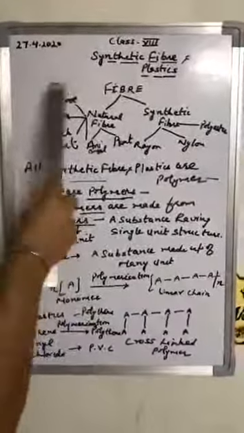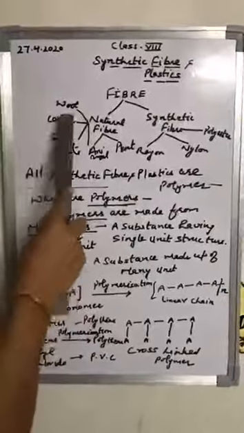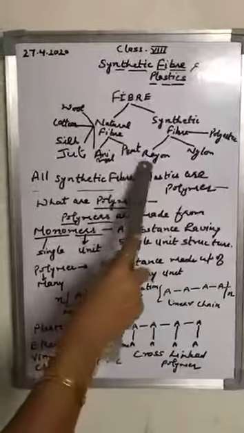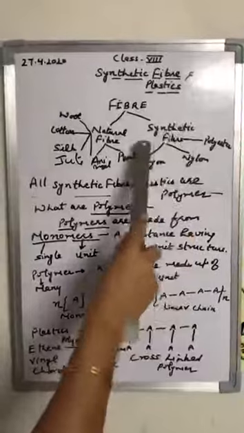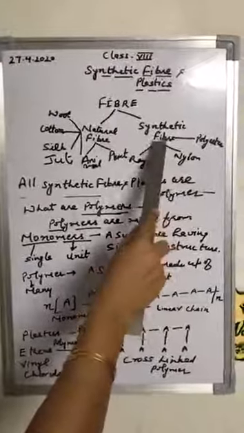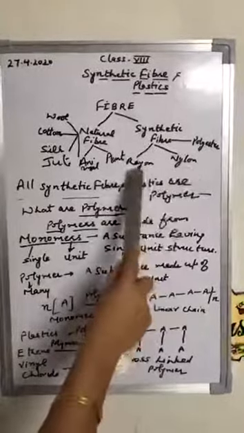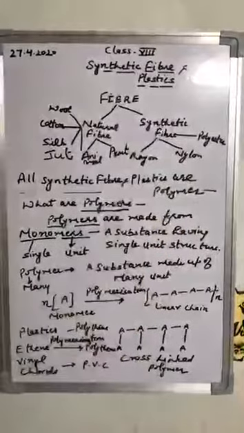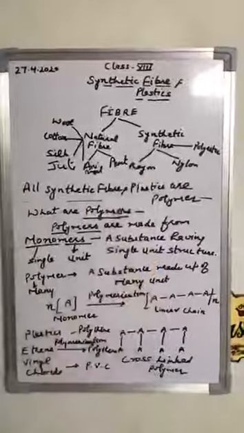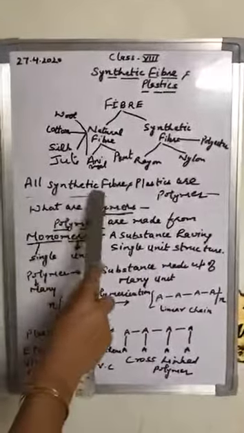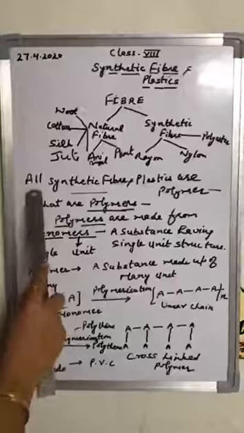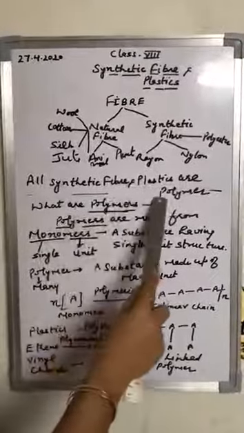So nowadays, along with these cotton fibers and wool fiber, there are some other fibers which are very popular. These fibers are called synthetic fiber or man-made fiber. Common examples of synthetic fiber are rayon, nylon, polyester, so many things. There are so many things nowadays which are made from various chemicals, and these chemicals are responsible for making different types of synthetic fiber and plastics. A very important thing I have written here, that all synthetic fiber and plastics are polymers.